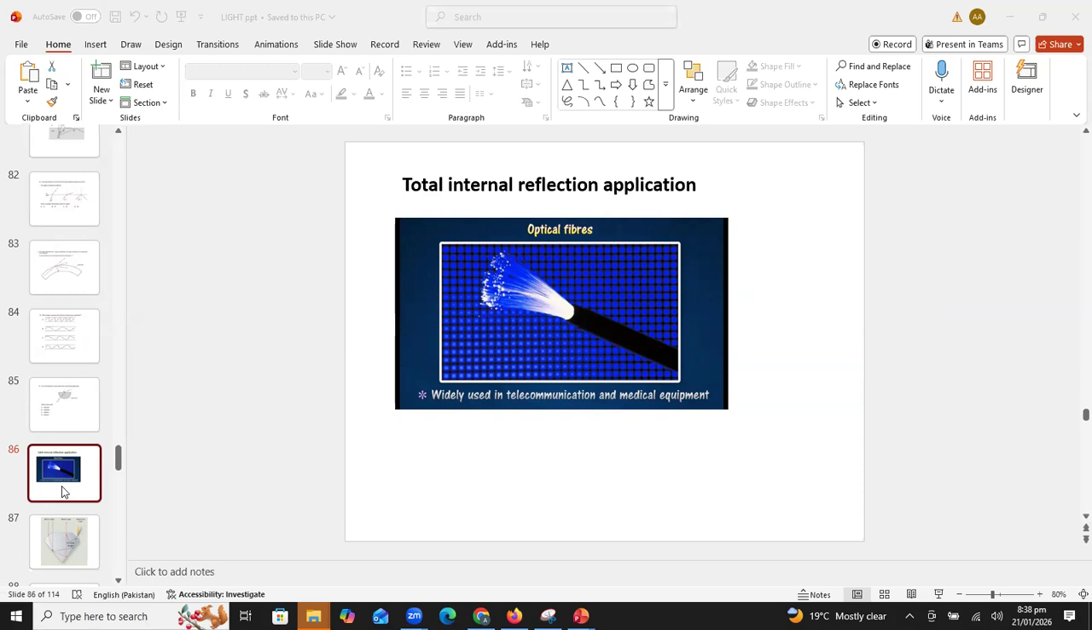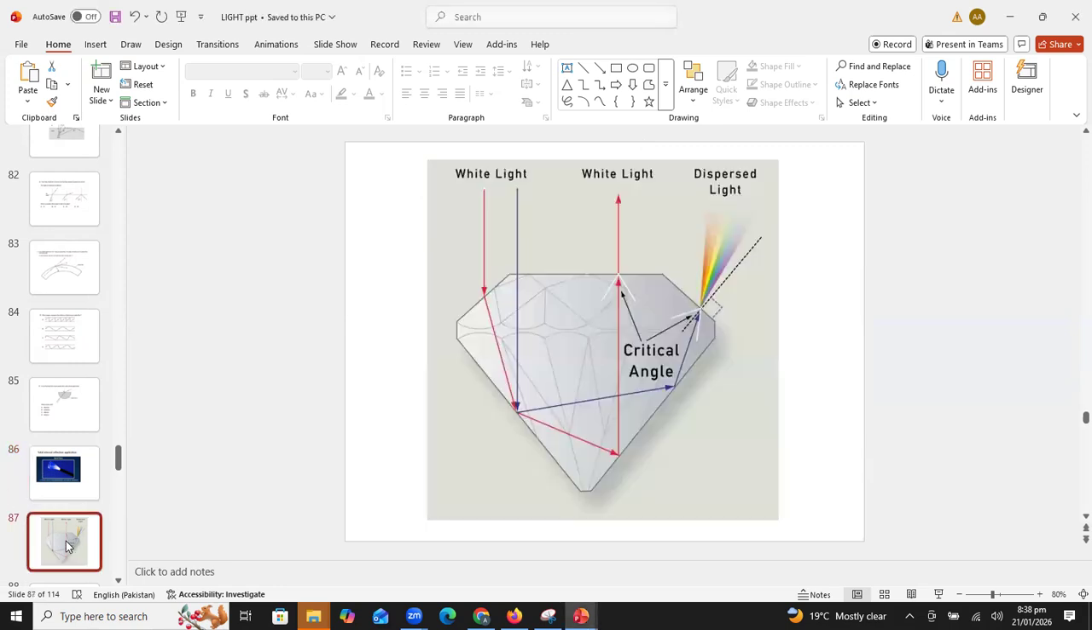It is used to transmit electricity. It is used in endoscopy. Mobile data can also be transmitted. So basically, optical fiber has many different applications and it works on the principle of total internal reflection. Diamonds sparkle so much because in diamonds, light is internally reflecting many times, so it is also performing the phenomenon of total internal reflection.